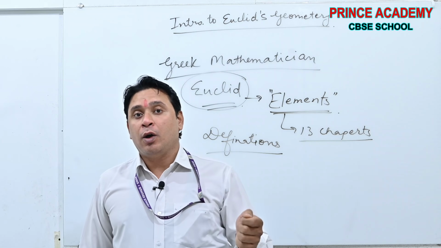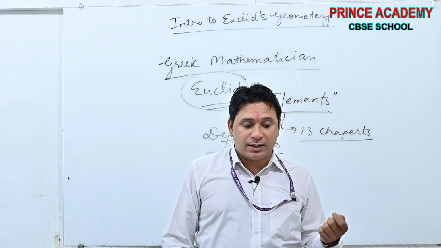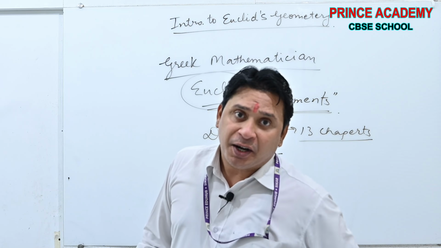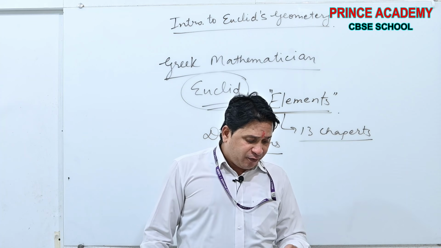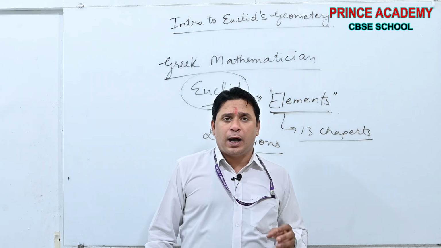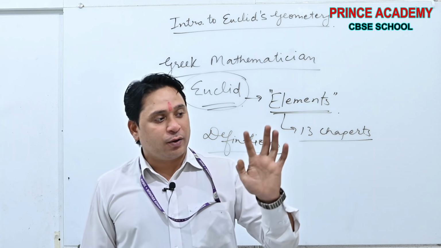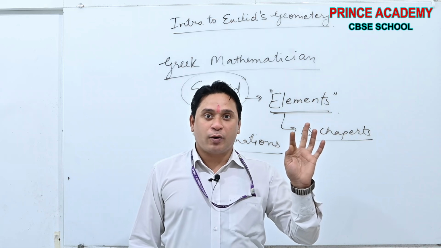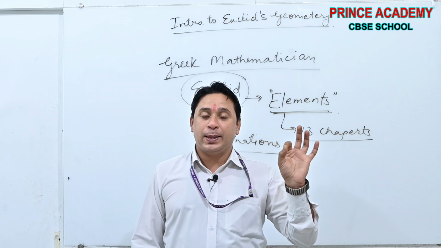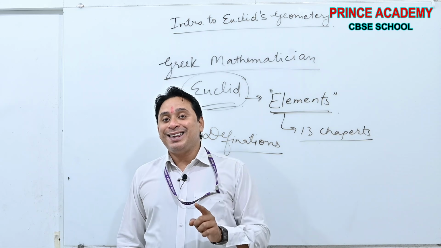In that, the concept of measurements is discussed. Okay, and how many Vedas are there in India, beta? 4 Vedas: Rig Veda, Yajurveda, Samaveda, Atharvaveda.